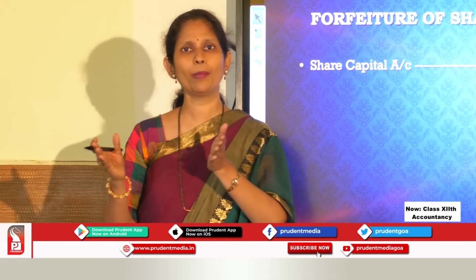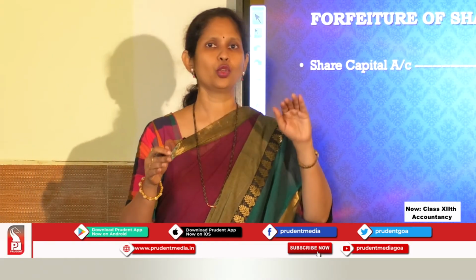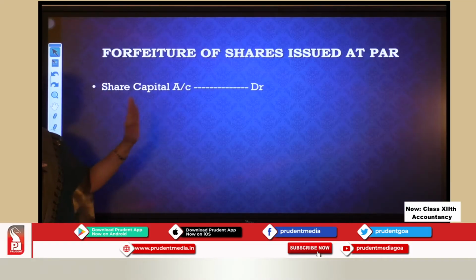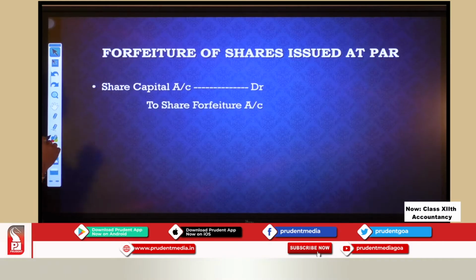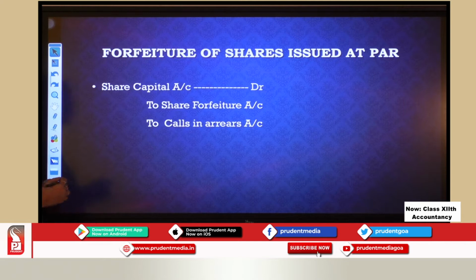Share capital is what balance? It is a credit balance. You want to reduce it, so you have to debit it. So you have share capital account debit. Okay, now what is cancelled? You are debiting to share capital. So whatever you had included in the share capital, now you want to cancel, you are debiting it. Then you have two share forfeiture account, and then you have two calls in arrears account.